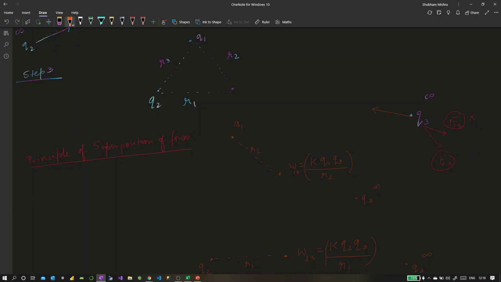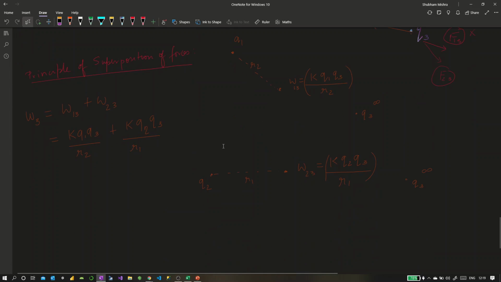So I can say that the overall work in bringing 3 would be equal to the work done in bringing 3 under the influence of 1 plus work done in bringing 3 under the influence of charge Q2, right? And that would be given by K Q1 Q3 upon R2 plus K Q2 Q3 upon R1. So this is the third work done.